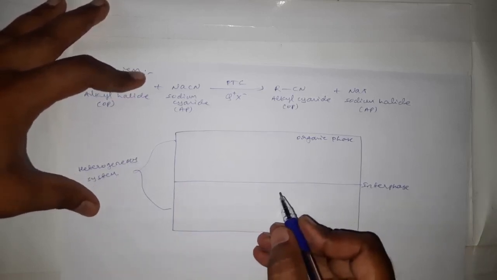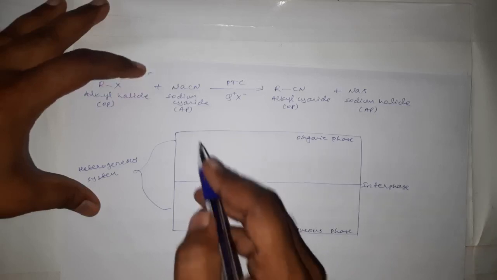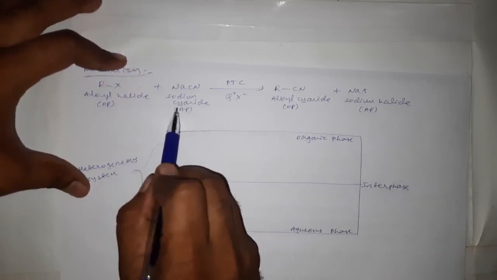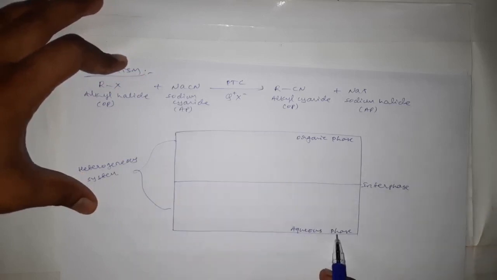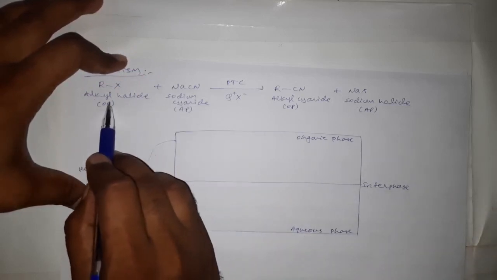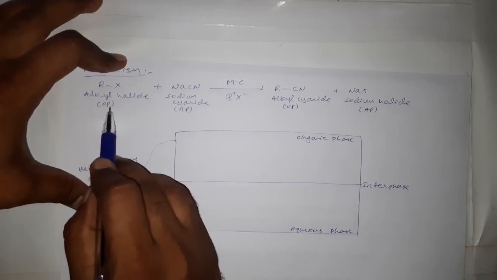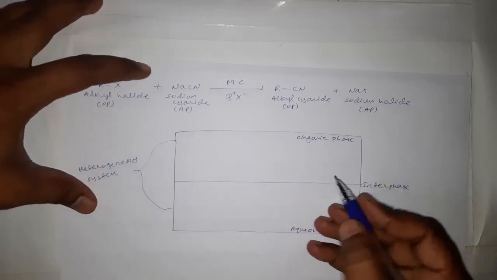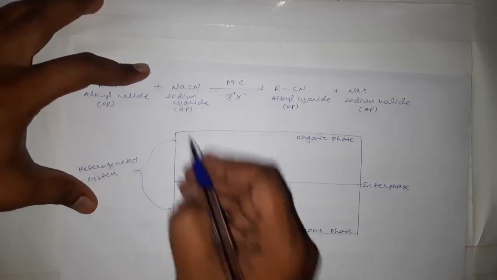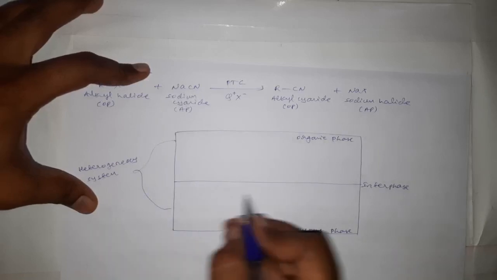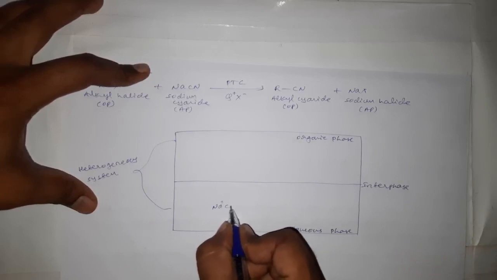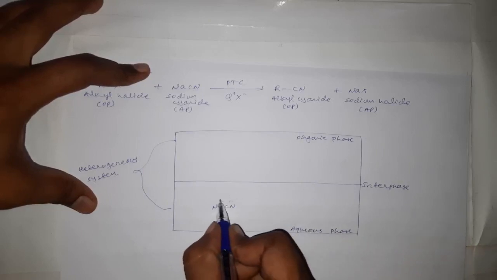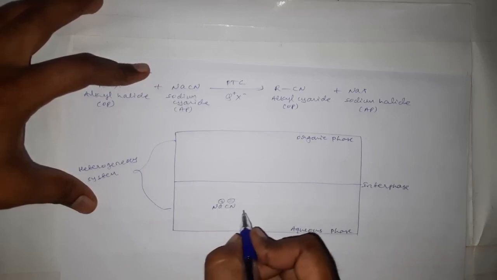Okay, and for this reaction, this is the main reaction. This is soluble in aqueous phase, and one of the reactants, alkyl halide, is soluble in organic phase. And that I am writing here, this sodium cyanide can be written as Na plus CN minus, correct? As it is ionic in nature, we can write like this.